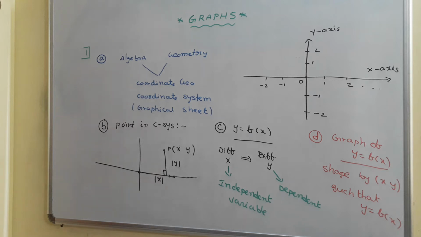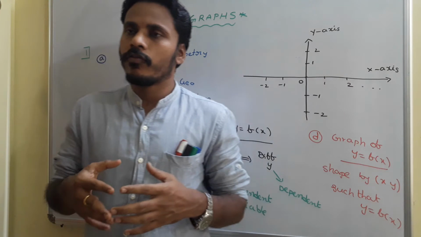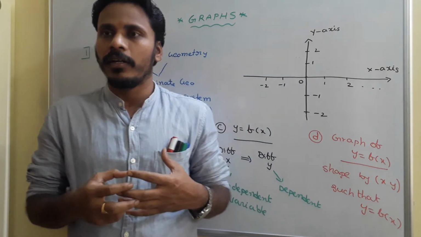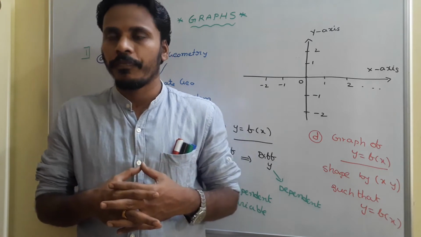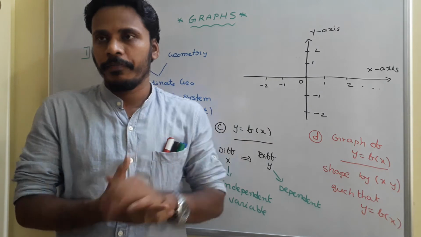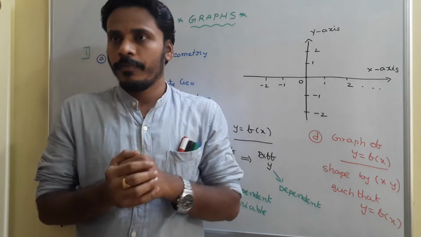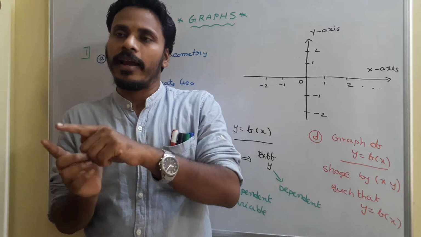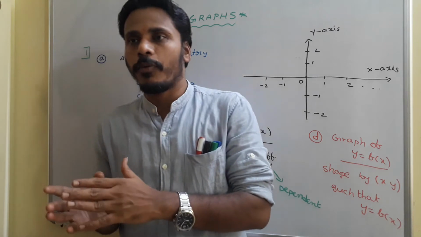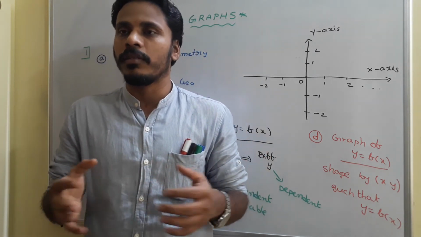We are going to start graphs. Basically, what is a graph? A graph just simplifies our human difficulties. The graph usually simplifies. In mathematics we know algebra and we know geometry, right? If you connect geometry and algebra, if you are able to transfer a geometrical problem into algebraic form and an algebraic problem into geometrical form, then automatically many difficulties will become simpler.